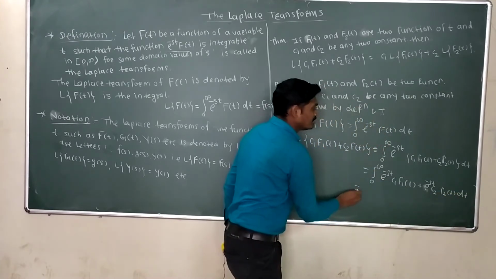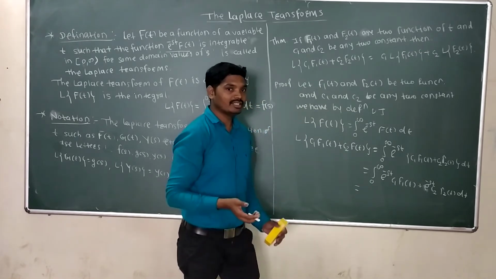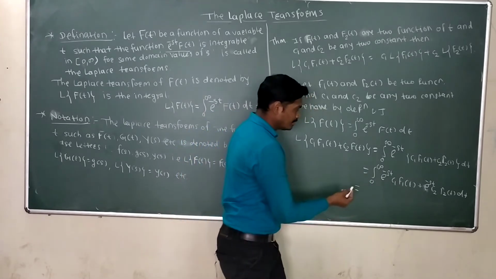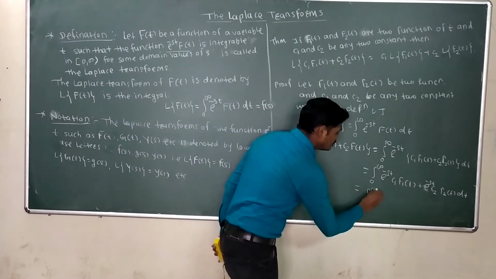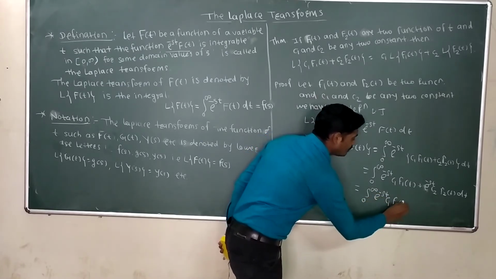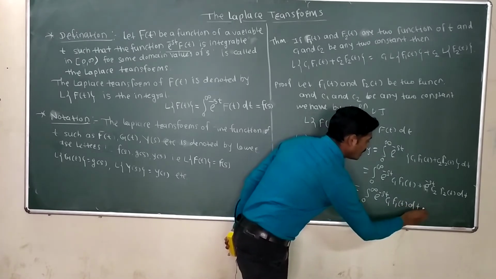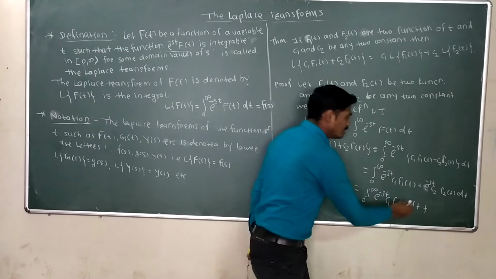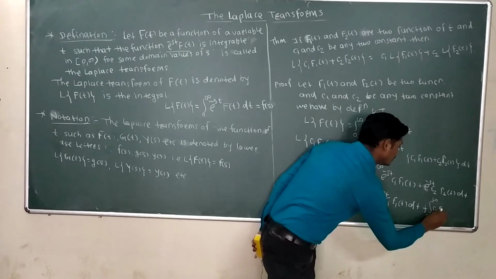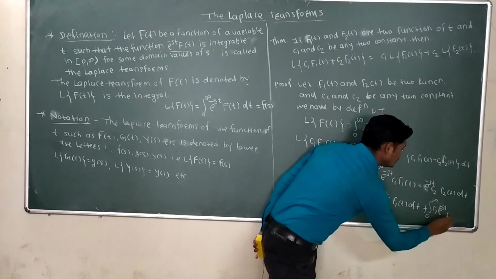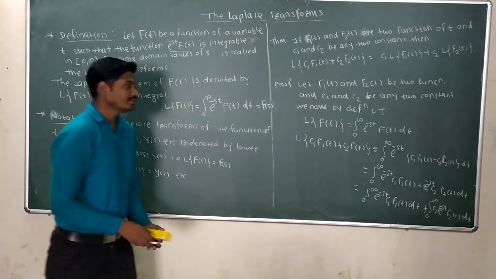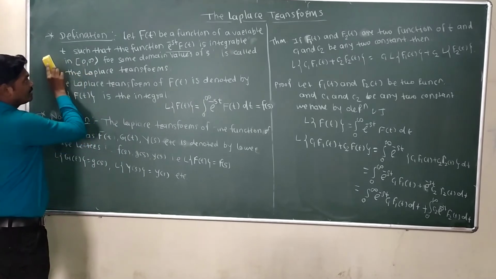Okay, now separate the integration here. So here we get integration 0 to infinity e raised to minus st c1 f1 of t dt. Okay, again separate the integration here. Integration 0 to infinity c2 e raised to minus st f of t dt. Then solving the integration,